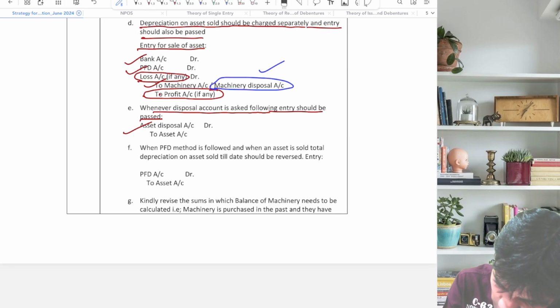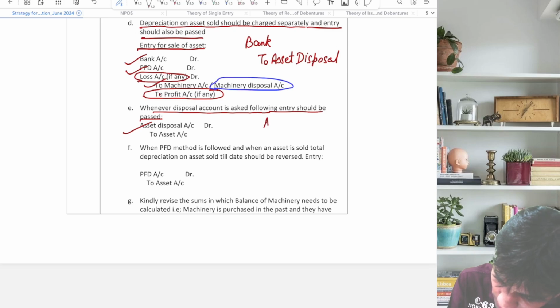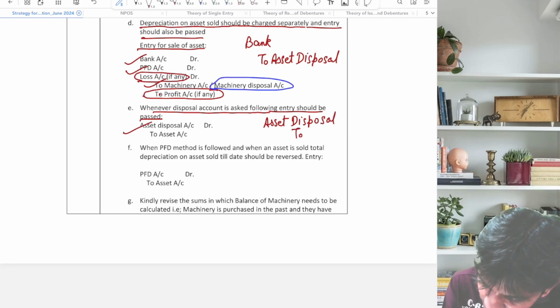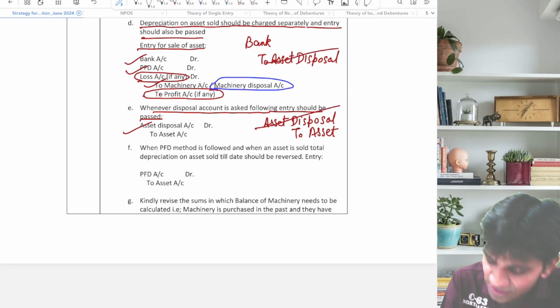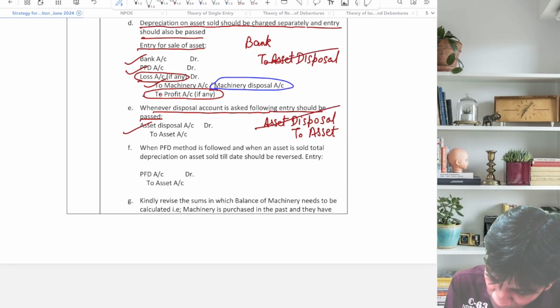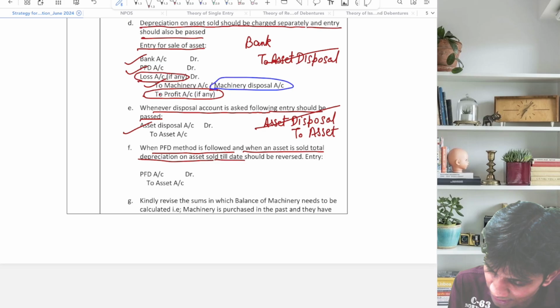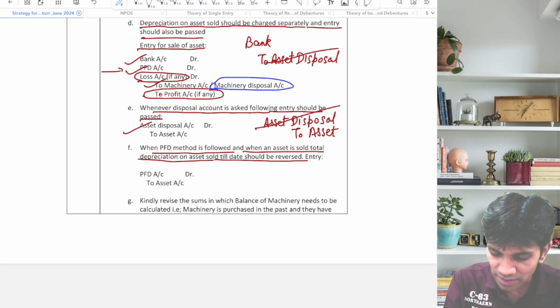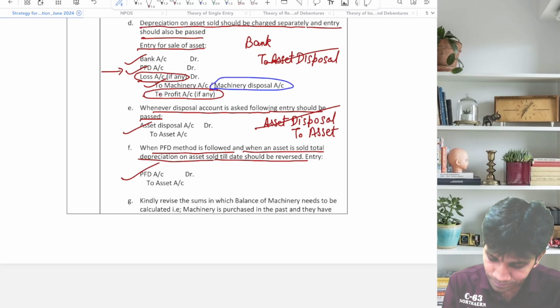If you want, I can write on the screen. See what I am trying to say. Bank account debit to asset disposal, and then asset disposal to asset. So whenever you are preparing asset disposal account, over and above passing the sale entry, you are supposed to pass this entry which I am writing on the screen, asset disposal to asset. Ultimately, effect is the same, bank to asset. When PFD method is followed and when asset is sold, total depreciation on the asset sold till date should be reversed, which we have already done here, PFD account debit to asset.